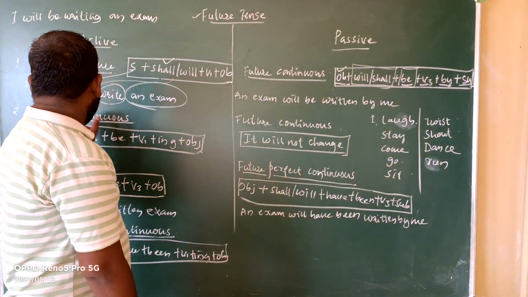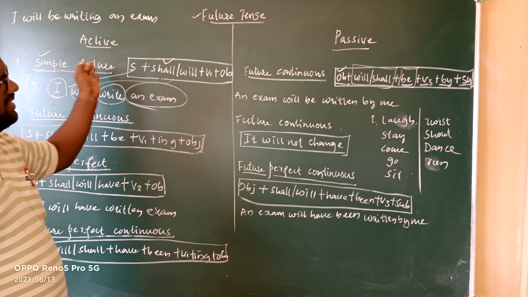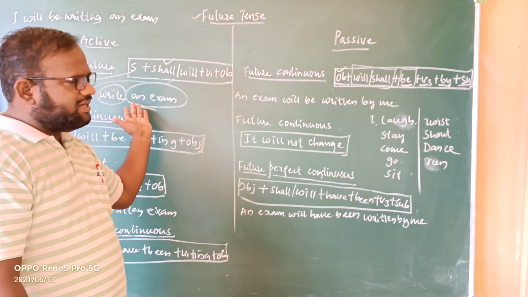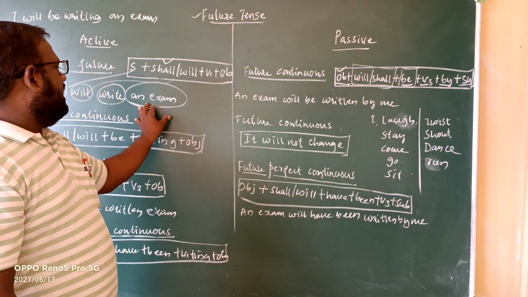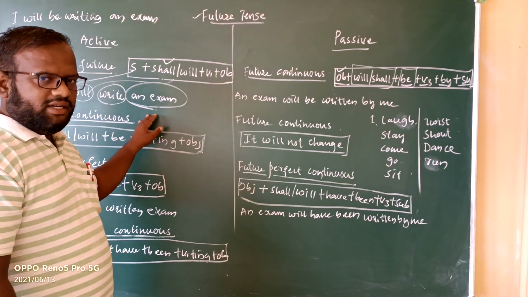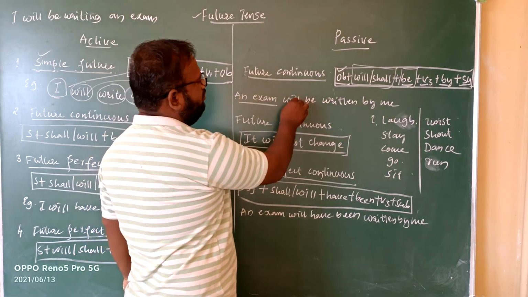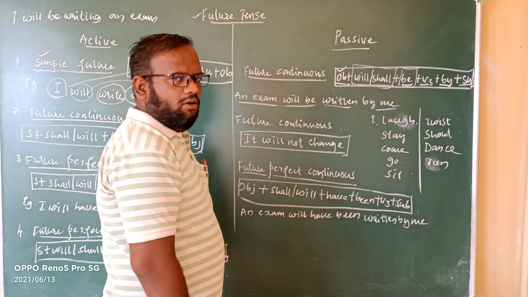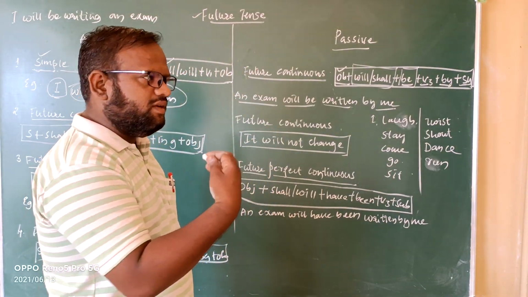The example from the simple future tense of active voice, we will change it into passive, into future continuous tense, using the same example. See, I will write an exam. It is in the active voice. When changing into passive, it will become: An exam will be written by me. So let us check whether this sentence is as per the formula or not.